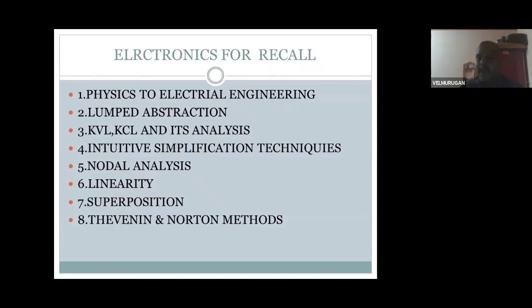In this one, apply KVL, KCL. KVL, Kirchhoff voltage law, Kirchhoff current law. Kirchhoff voltage law, if we take a closed loop, the incoming voltage equals the outgoing voltage, both are equal. The sum around a closed loop equals 0, null. Okay, this is the voltage law and Kirchhoff's current law.